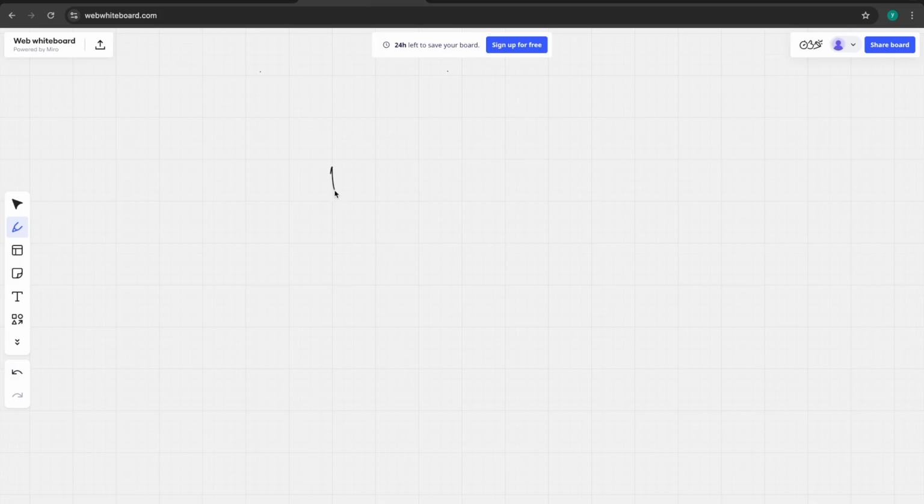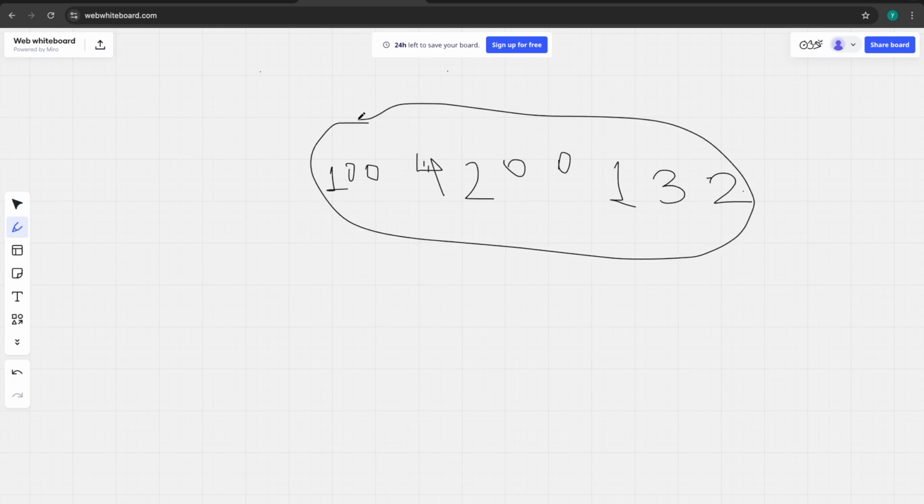So we are given the array 100, 4, 200, 1, 3, 2. When we talk about this array, the best approach that can be doable here is that we can insert the entire array elements into a hash set, or we can say unordered set in C++, hash set in Java.